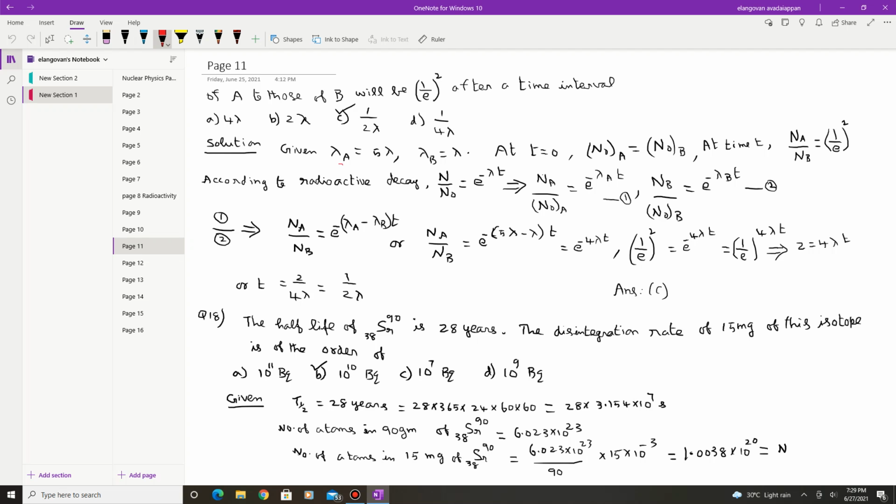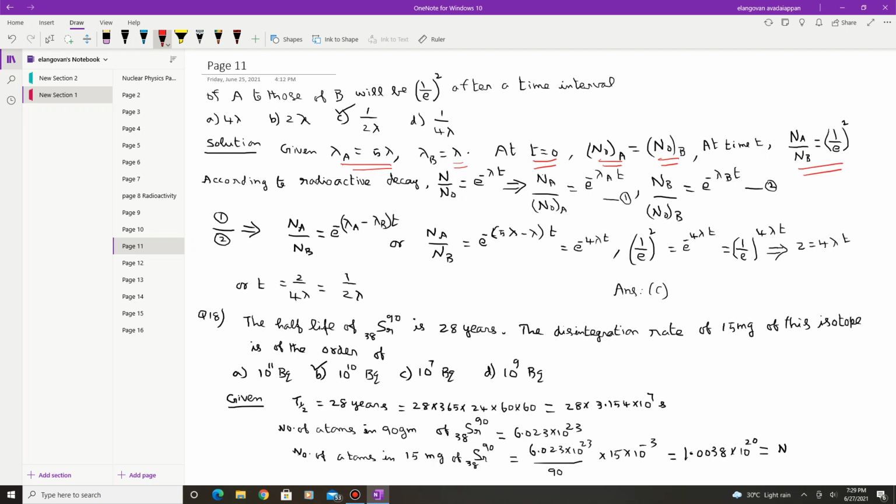So the given values are: lambda A, the decay constant for the element A, is given as 5 lambda, and lambda B is lambda. Initially at time t is equal to 0, the number N naught A and for the two elements the numbers are equal. At time t, Na by Nb is equal to 1 by e whole square.